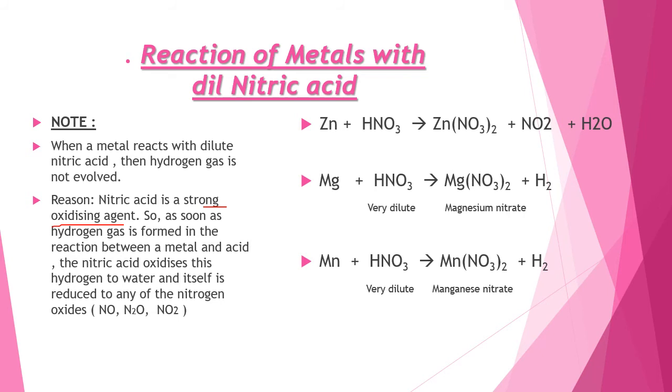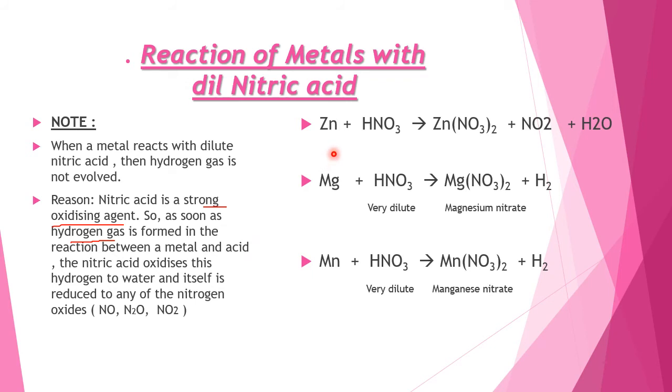So, as soon as hydrogen gas is liberated or formed in the reaction between the metal and nitric acid, the nitric acid oxidizes this hydrogen to water and itself is reduced to any of the nitrogen oxides, such as NO, which stands for nitric oxide, N2O, nitrous oxide, or NO2, nitrogen dioxide.